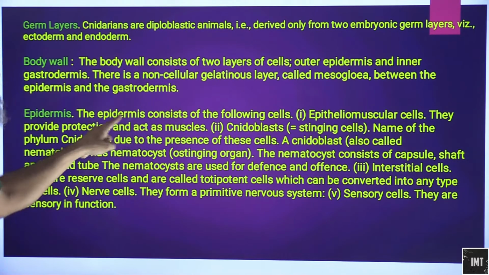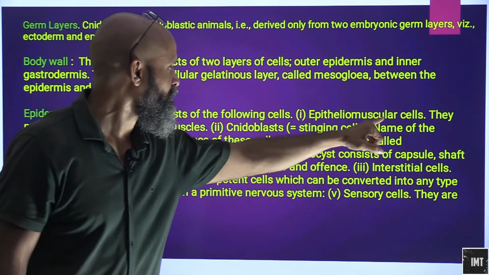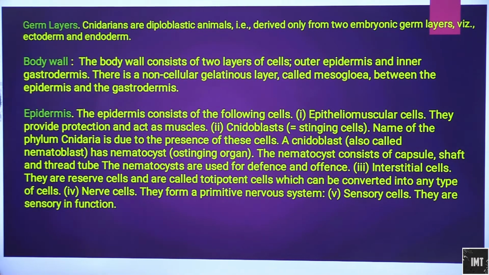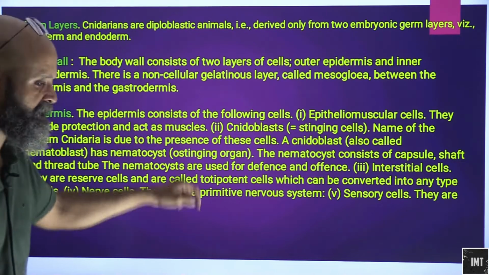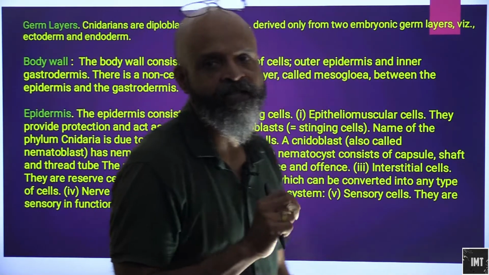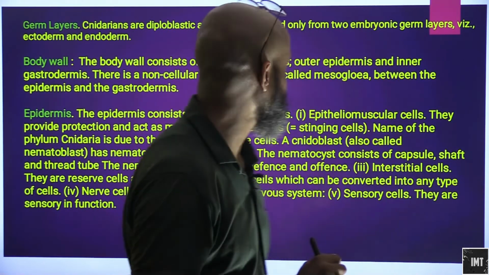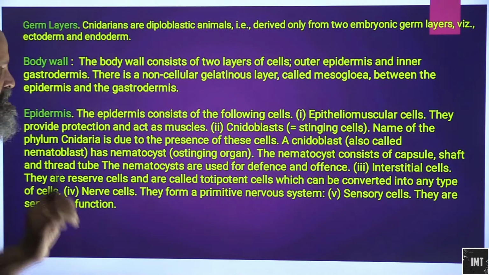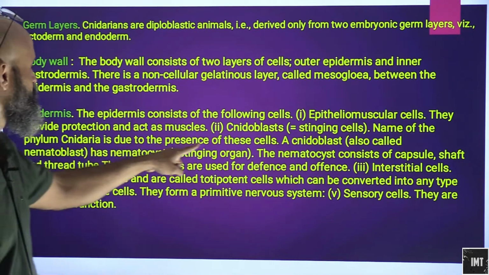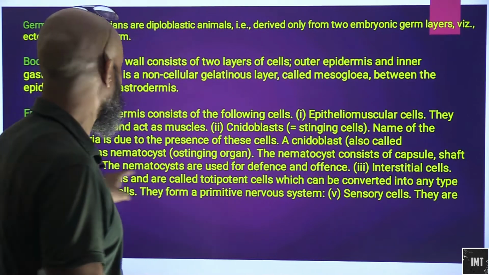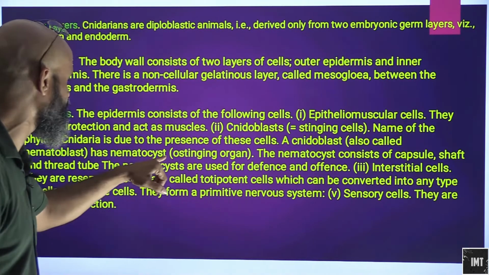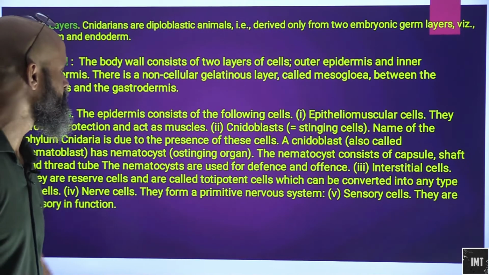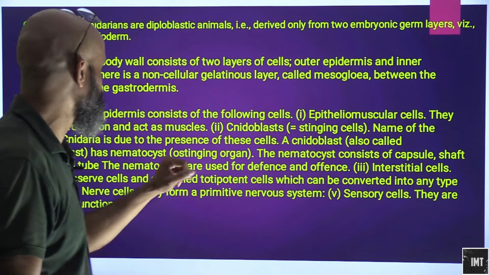The epidermis consists of the following cells. One, epitheliomuscular cells. They provide protection and act as muscles. Cnidoblasts are stinging cells. They sting. The name of the phylum Cnidaria is due to the presence of these cells. A cnidoblast, also called nematoblast, has a nematocyst, that is a stinging organ.